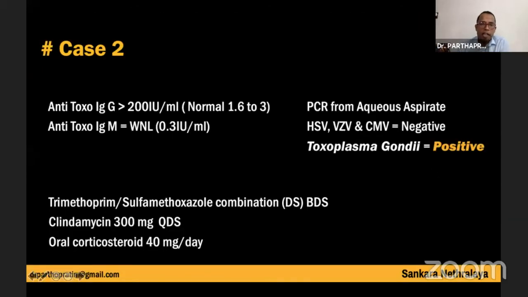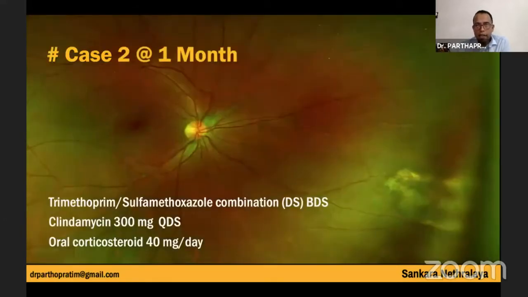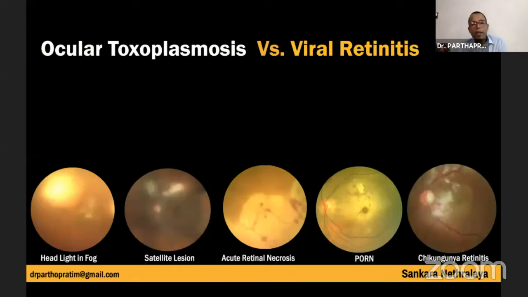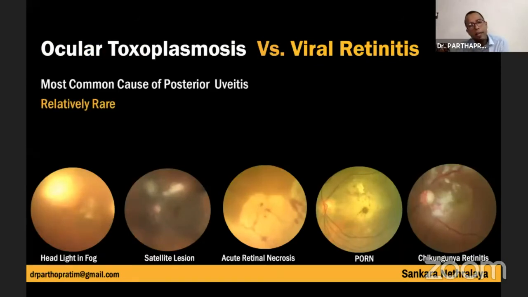We started investigating the patient. The patient's toxo IgG was highly raised, whereas the IgM was normal. The PCR from aqueous aspirate was negative for all, but it was positive for Toxoplasma gondii. So the patient was started on anti-Toxoplasma treatment, and after a month, you can see here, this was the response. The lesion healed completely.